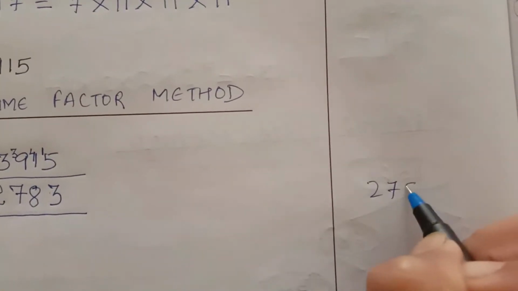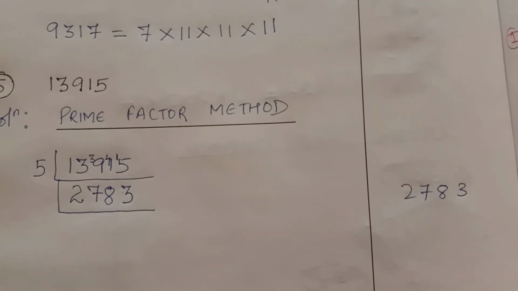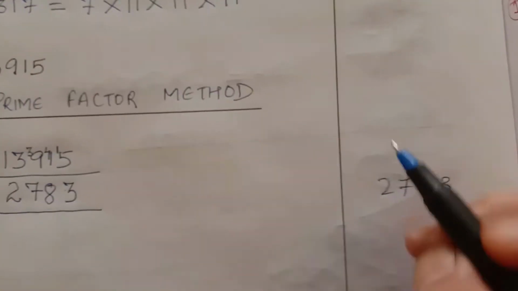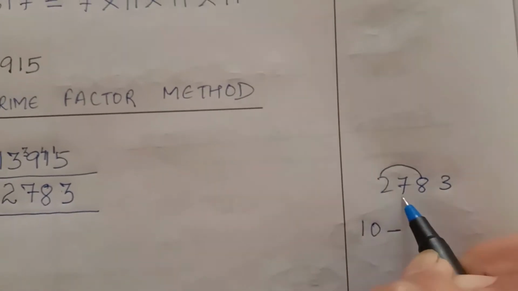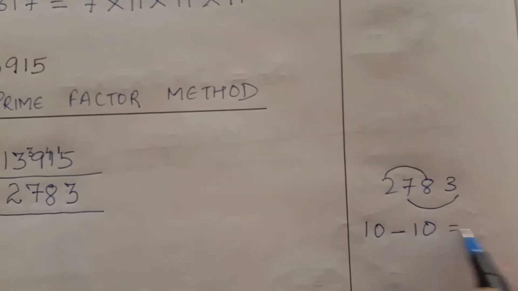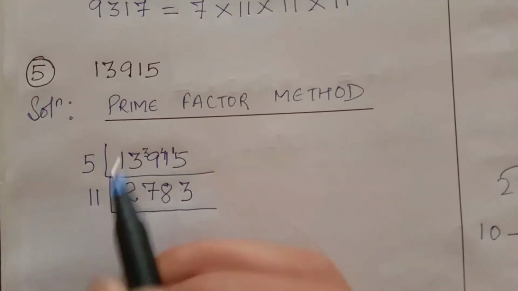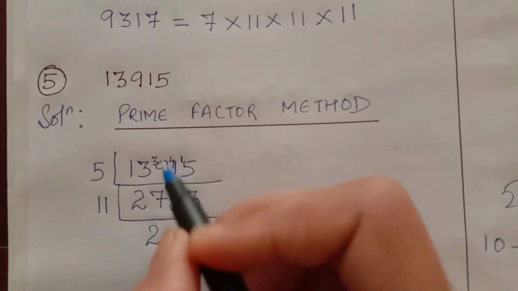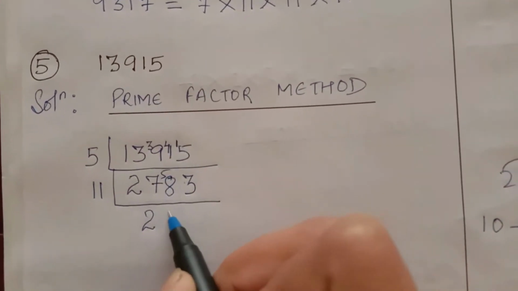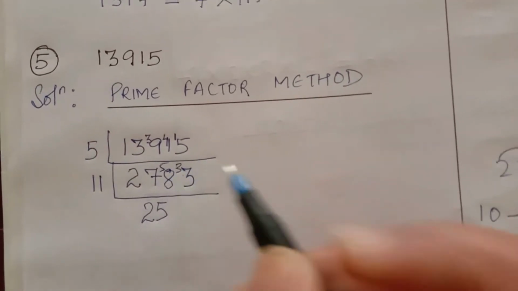Okay, let's try with 11. Let's check for 11. 2 7 8 3. If it is not divisible by 11, then we'll try with 7 also. So 2 and 8 you have to add, 10. Minus 7 plus 3, 10. 10 minus 10 is 0. That means this number is divisible by 11. 11 2s are 22, 23, 24, 25, 26, 27. 5 will be here. 11 5s are 55, here is 58, so 3.